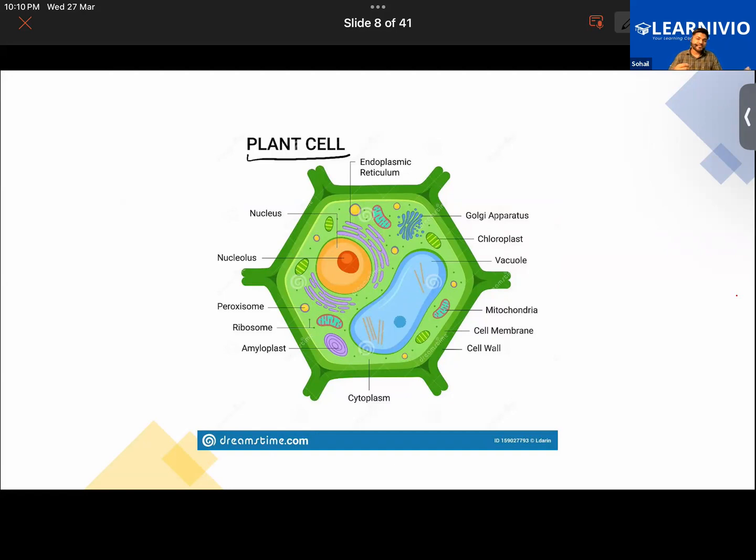Just like we humans have different organs, we have kidney, heart, lungs, stomach, small intestine, large intestine, brain, does this plant cell also have them? It has a nucleus that does the work of thinking. It's the brain of the cell. This is the structure that you see here.